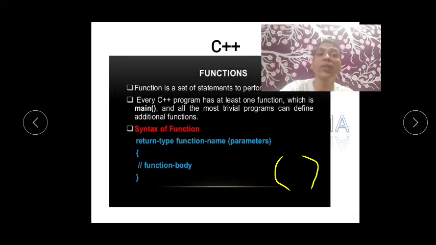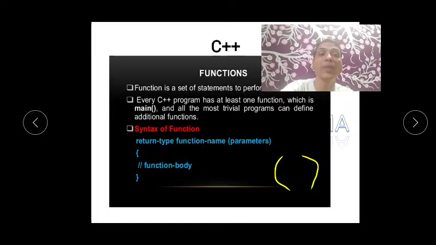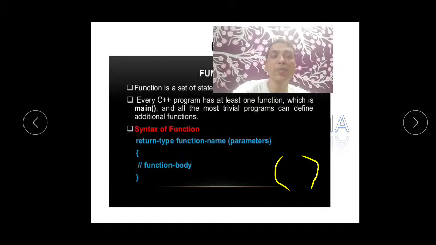Now the syntax for a function. So this is a syntax or rule: a return type, function name, these brackets and parameters, then the body, or you can say this is a block. Inside this they write some statements. Okay, so right now you will be familiar with this when we write some programs.